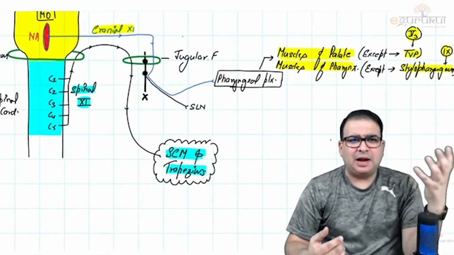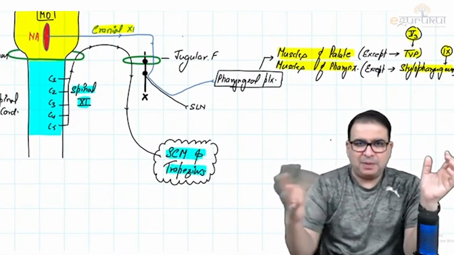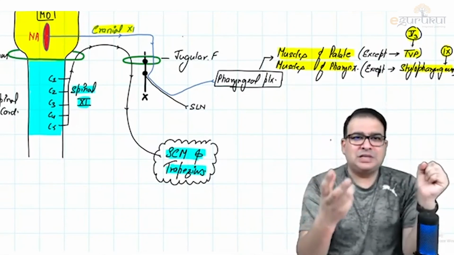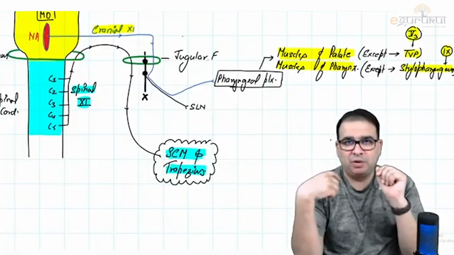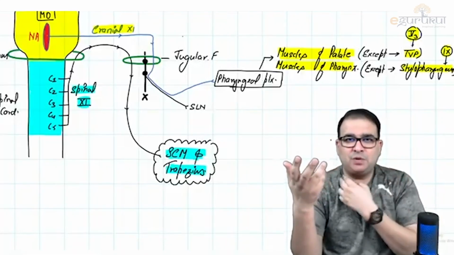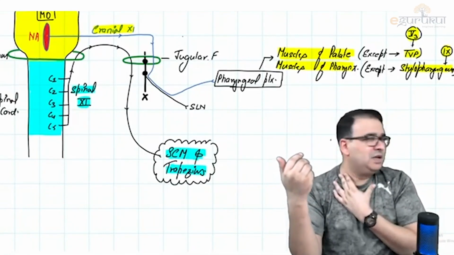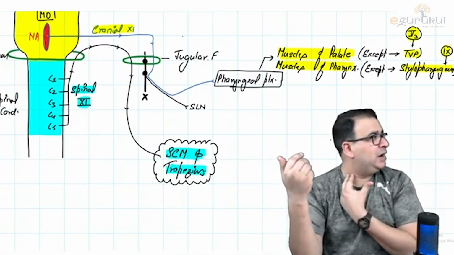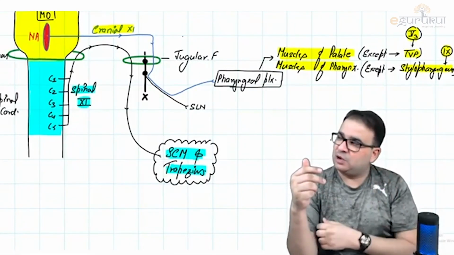Now, the clinical anatomy of the spinal accessory nerve and cranial accessory nerve, when that part comes, we will discuss it there only, like in the posterior triangle. Obviously, if the spinal accessory nerve is injured, then your sternocleidomastoid muscle will be involved. What is the function of sternocleidomastoid? To help you turn the head to the other side. If my right sternocleidomastoid is injured, then I will not be able to turn my head to this side. So my head will be turned to this side only, because my other sternocleidomastoid will take over.